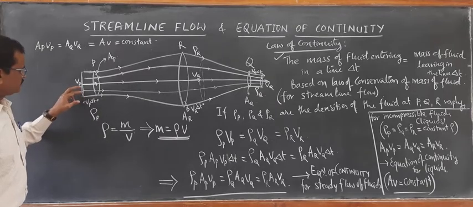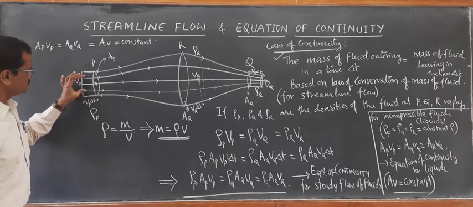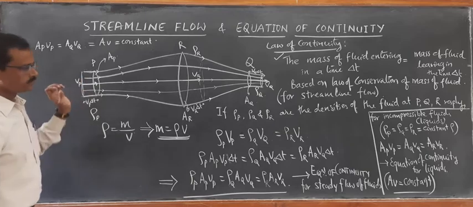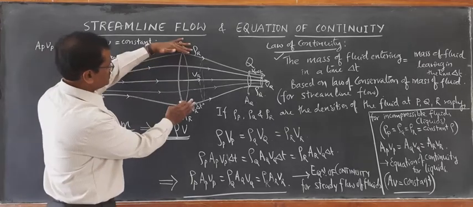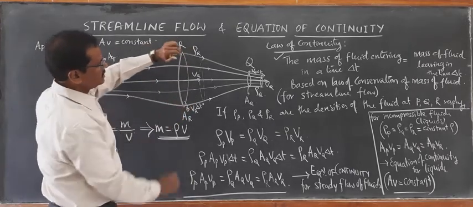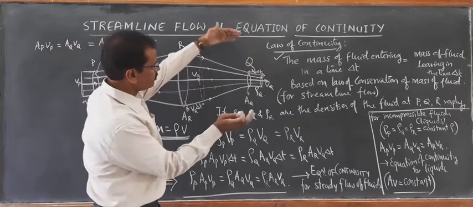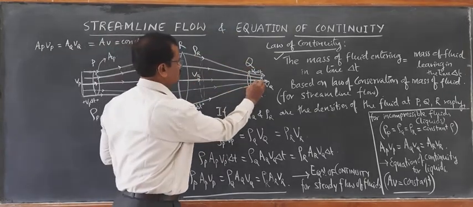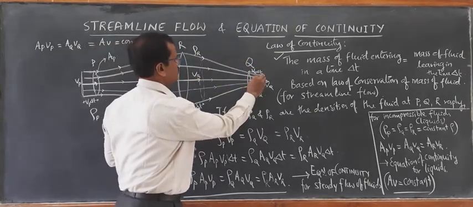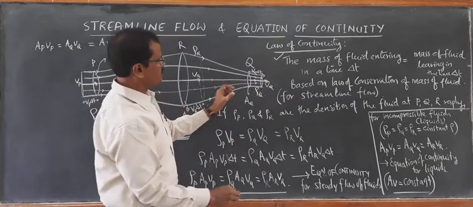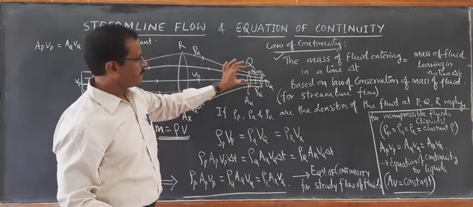The spacing between the streamlines here is quite narrow, whereas the spacing here is quite large. And here again, the crowding of streamlines is observed. The streamlines are very much crowded, and the spacing between them is quite narrow.